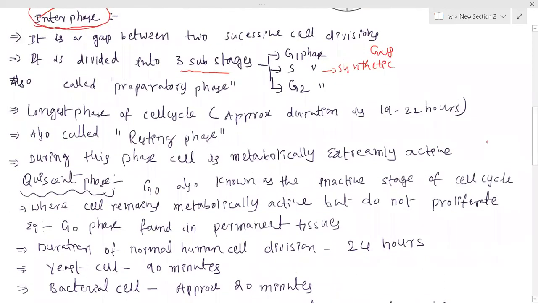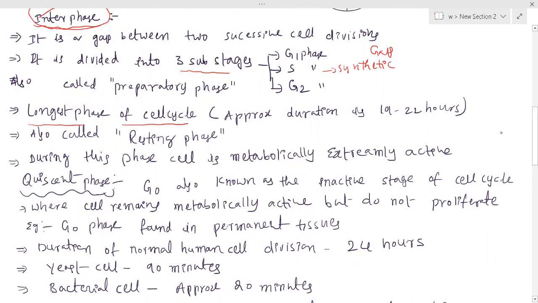Okay, and the way you are going to remember these G1 phase, S phase and G2 phase, so you can easily solve the questions. You can easily answer the questions in the NEET examination. Okay, and this interphase is also called the longest phase of the cell cycle.